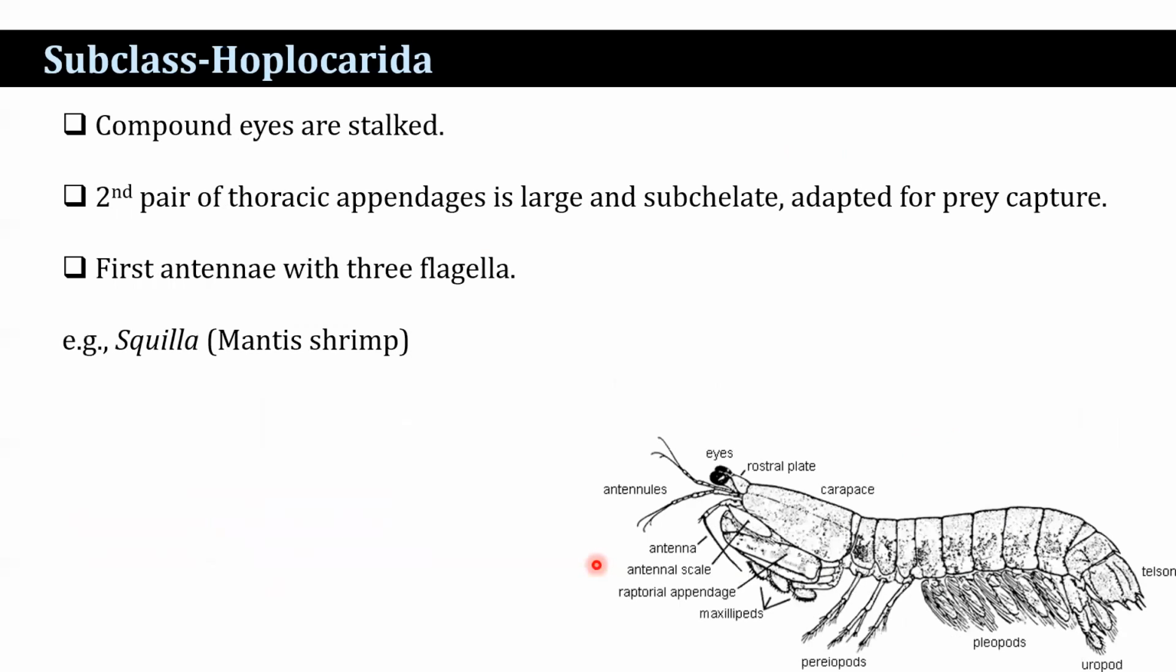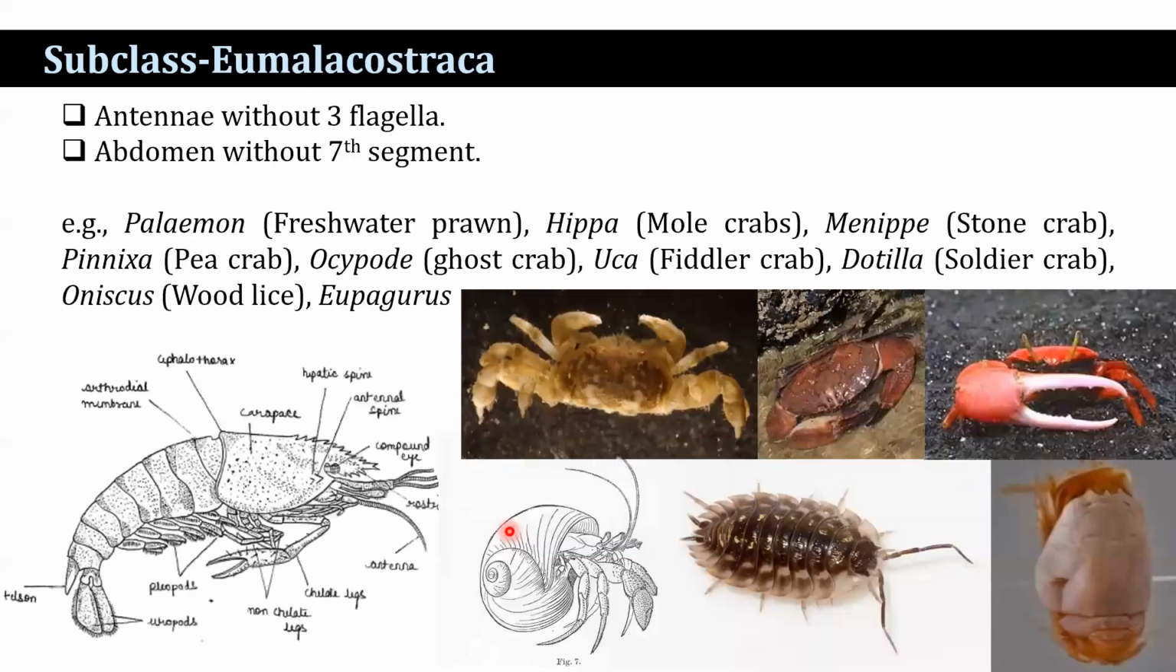Then Hoplocarida. Compound eyes are stalked. These are the compound eyes, that is a stalked eye. Second pair of the thoracic appendages is large and subchelate, adapted for prey capture. The first antennae with 3 flagella. Example, Squilla, commonly known as mantis shrimp.